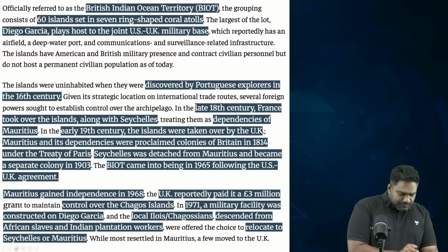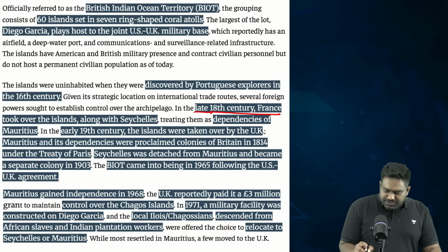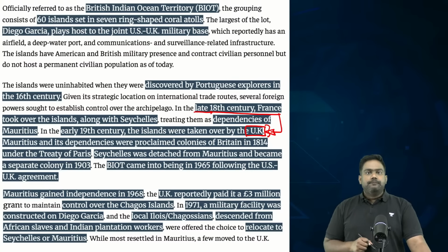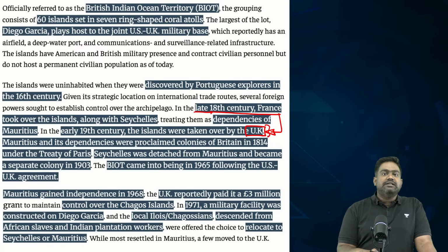So the French, who had taken control of Mauritius and its dependencies, later lost it to the United Kingdom. So Britain gained control over these French colonies that existed in the Indian Ocean, and they all had a strategic location in the IOR region.